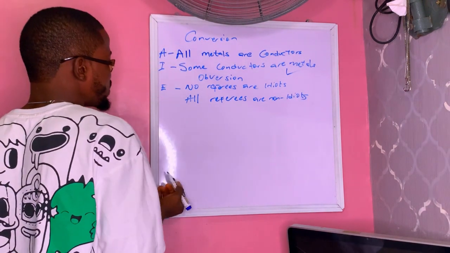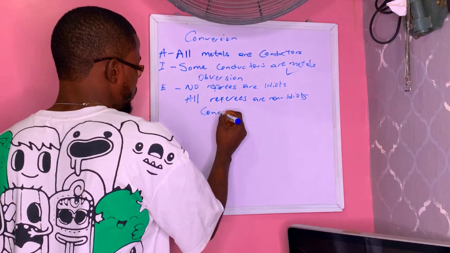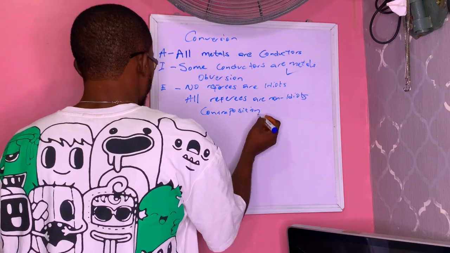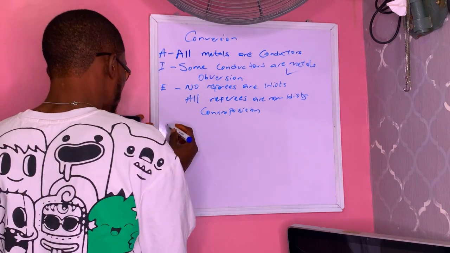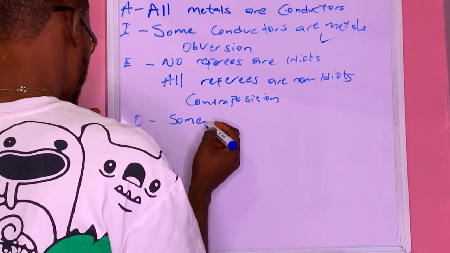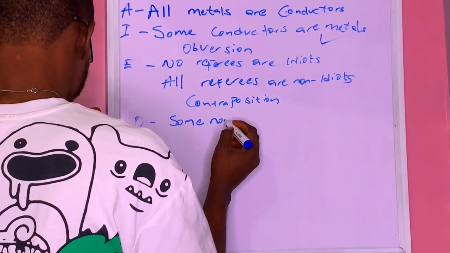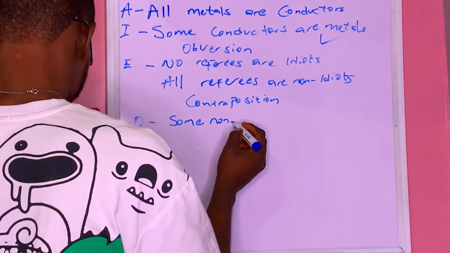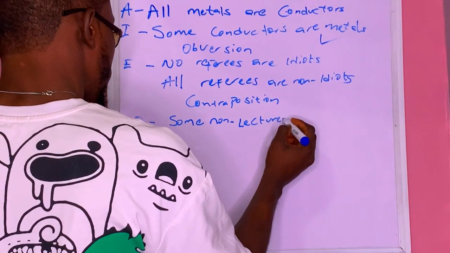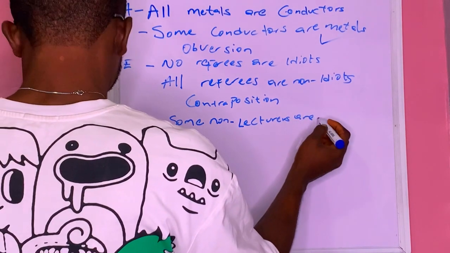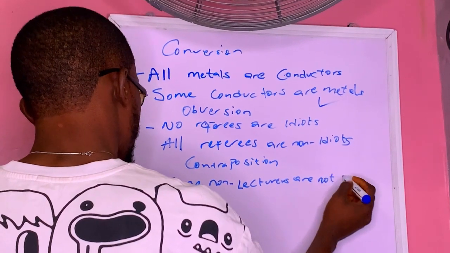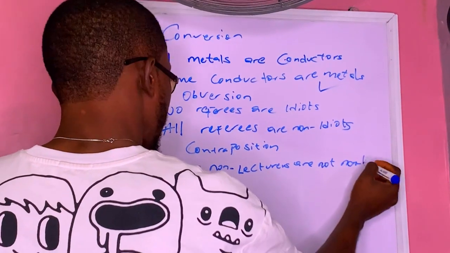So let's say we have a question on contraposition. For instance, they gave us the O proposition: Some non-lecturers are not non-idealists.